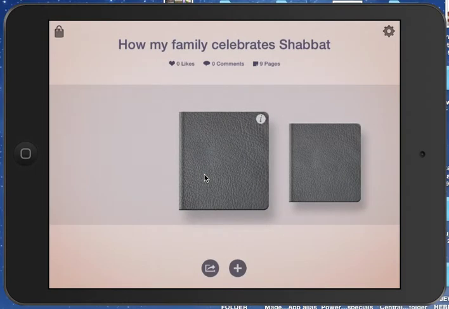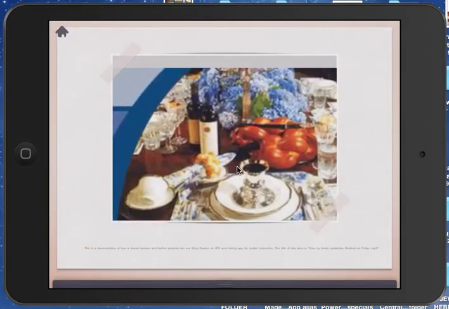Okay, and you see over here, the title of the story is How My Family Celebrates Shabbat. We're going to tap on this book and we'll listen, and I hope you can hear the story that we created on Shabbat in the Solomon family. Hope you can hear this.